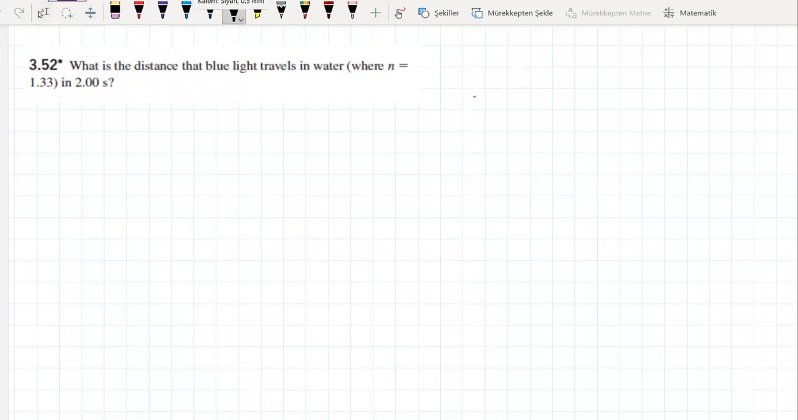The second question is again about light in medium. It's a little bit similar to the first one. In this question, we need to find the distance that blue light travels in water with refractive index of 1.33 again in 2 seconds. So we have an n of 1.33 and t of 2 seconds. We know that from physics 109 and even from high school, x is equal to vt.